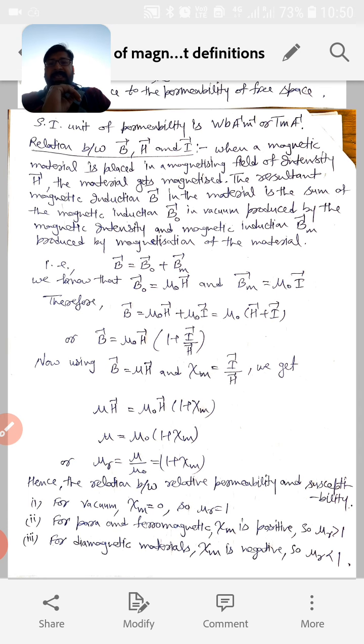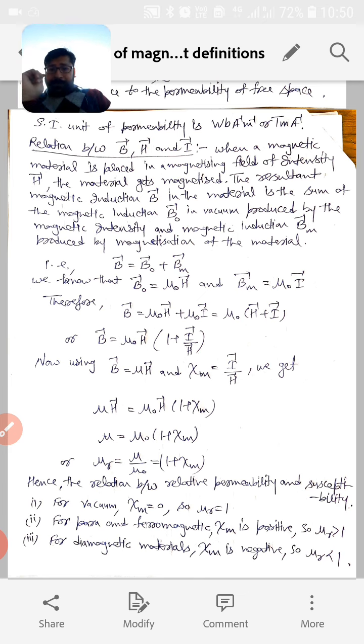The resultant magnetic induction B in the material is the sum of the magnetic induction B0 in vacuum, produced by the magnetic intensity, plus the magnetic induction Bm produced by the magnetization of the material.